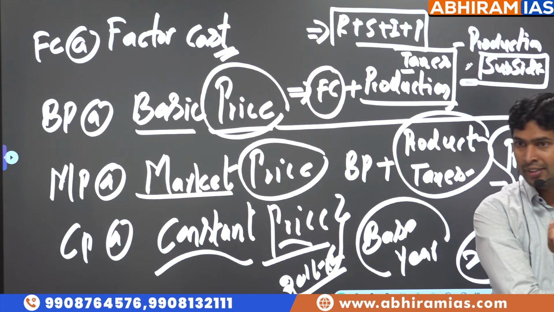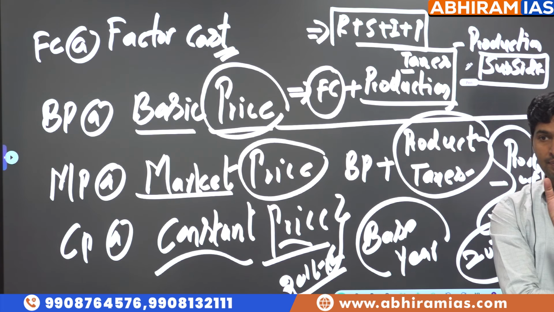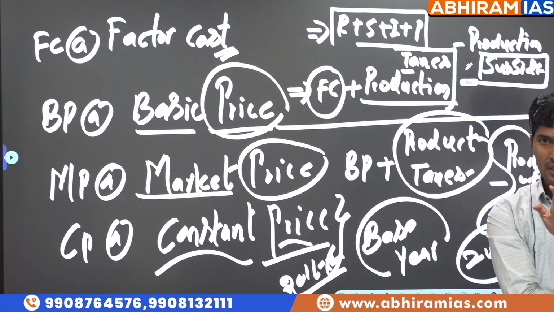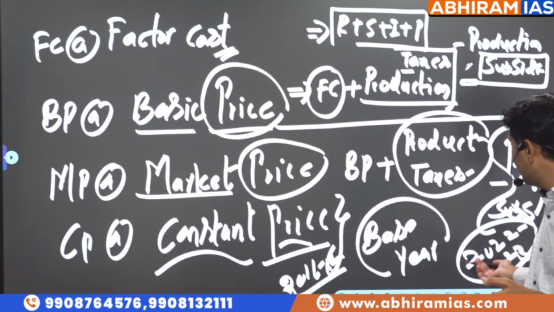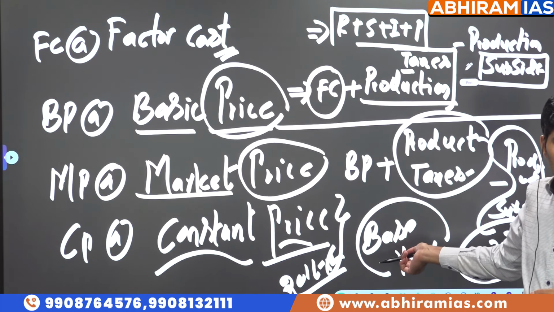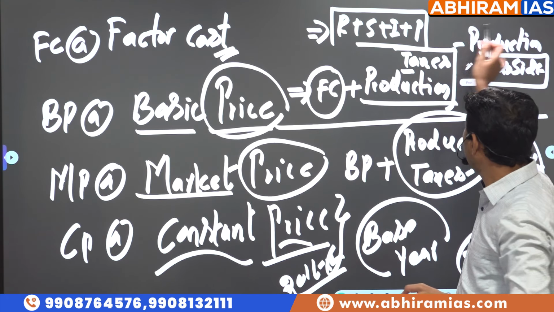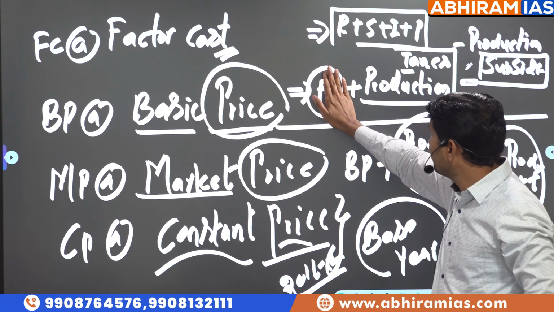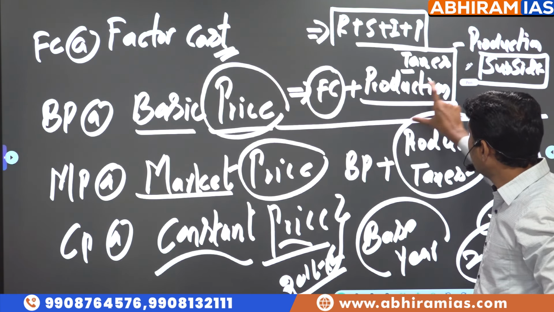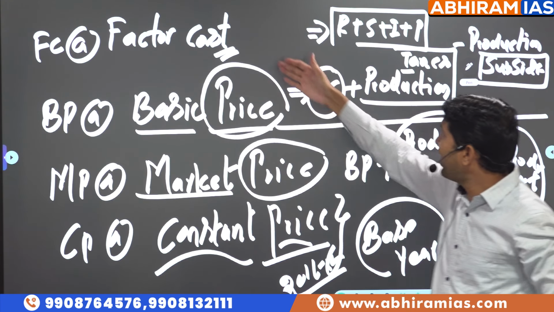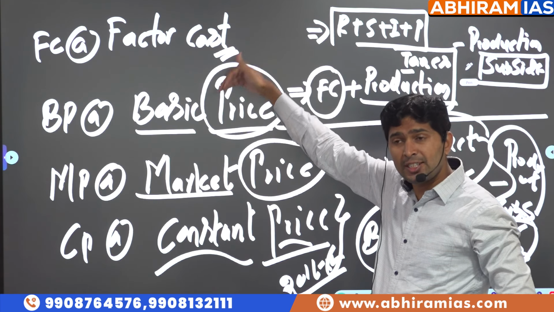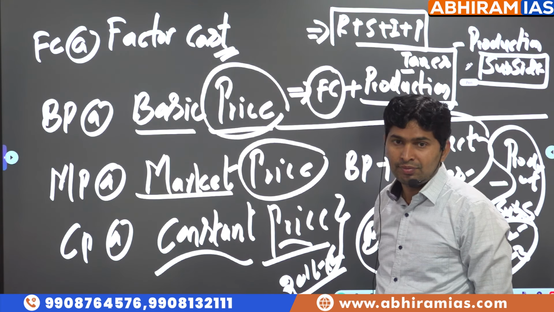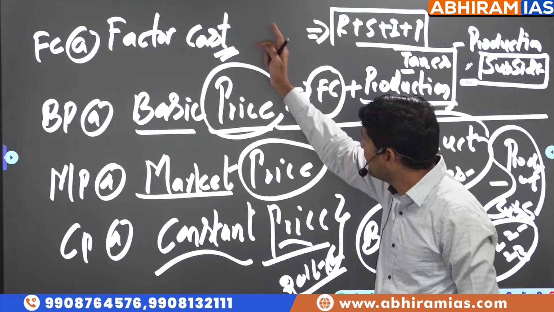Okay. So this is factor cost, basic price, market price, constant price, base year concept. Maybe the base year is revised from 2011-12 to 2022-23. This is asked regularly in the exam. If you know factor cost, if you know basic price, they are asking the relationship. Let's say factor cost has increased. What is expected of basic price? What is expected of market price? So they are asking the link. Factor cost is part of basic price.